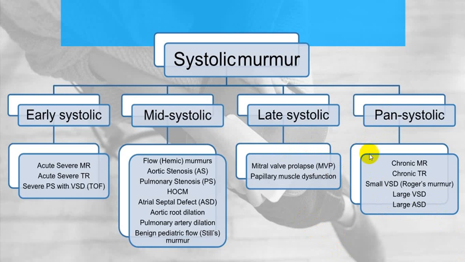Now one word I'll mention here: if there is a VSD, it is usually not a long systolic murmur. It is a mid systolic murmur for a very short period. We call that a Rogers murmur. So do remember that. And we have told you that in pediatric cases, because of the increased blood flow across the pulmonary valve, that is labeled a Still murmur. So if you remember these words, well and good.